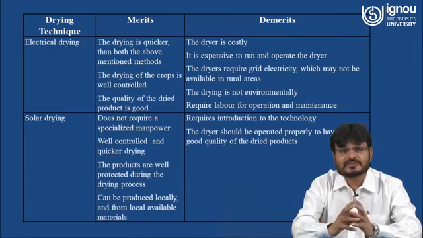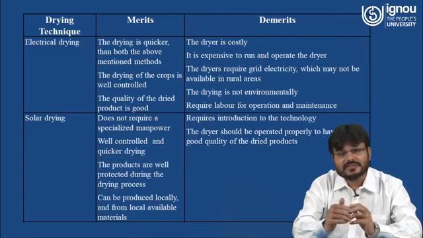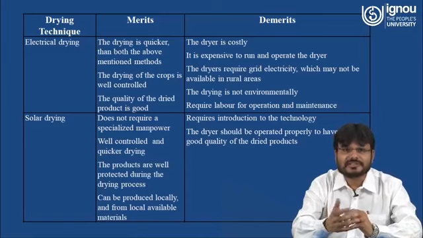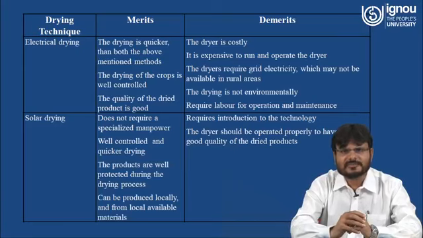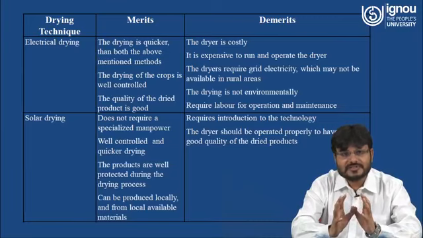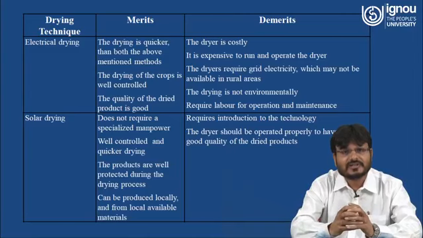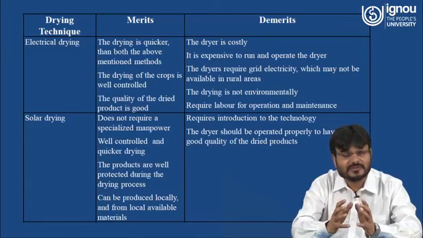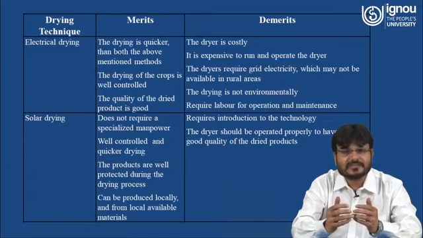The next and last is solar drying, which is very important if you are comparing from the remaining three. It does not require specialized manpower. It is well controlled and quicker in drying. The products are well protected during the drying process. It can be produced locally and from locally available material. Because if you are using the solar drying technology for drying the crops or the chemical, whatever the appliances or whatever the fuel you are using, that is locally available. So that means we have to depend on the local material available.